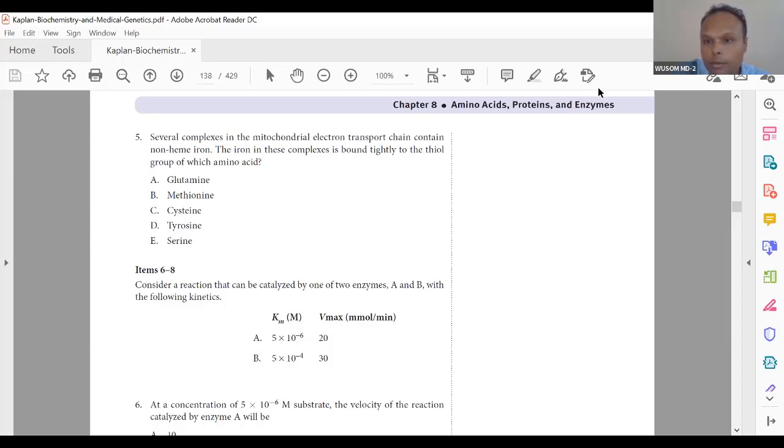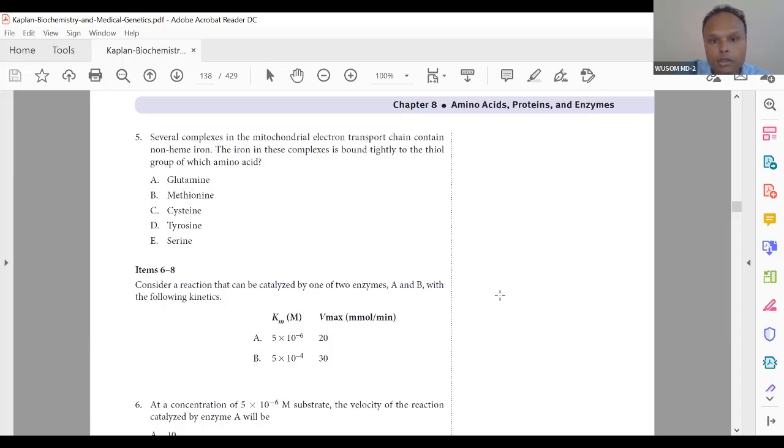Did you forget or do you remember? Complex 1, 2, 3 all have iron-sulfur complexes. Complex 4, instead of iron-sulfur, has copper A, copper B centers. Okay, remember that. Complex 1, 2, 3 all have iron-sulfur complexes. Complex 4 has an alternative compound containing copper, not iron.